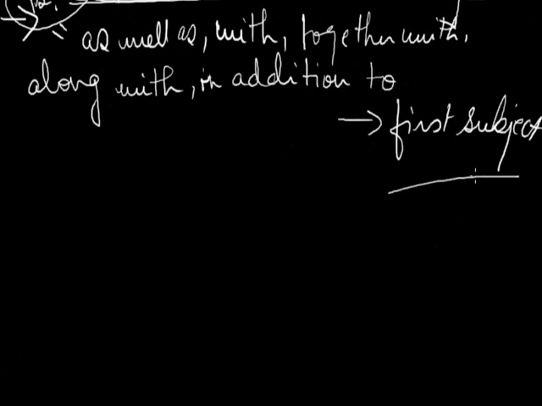The verb agrees with the first subject. For example, justice as well as mercy allows it. Allows is singular because the first subject, that is justice, is singular.